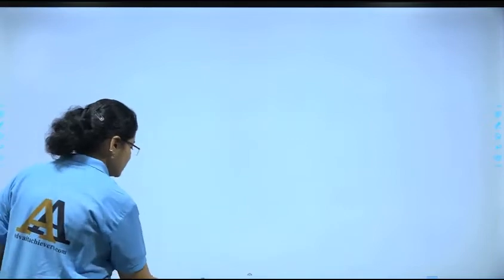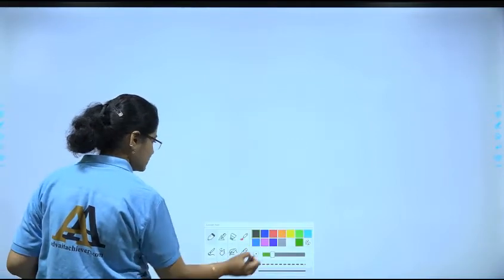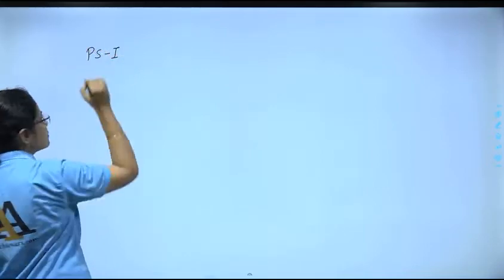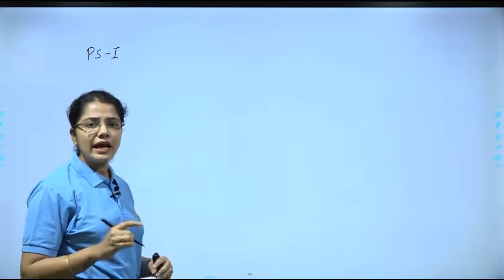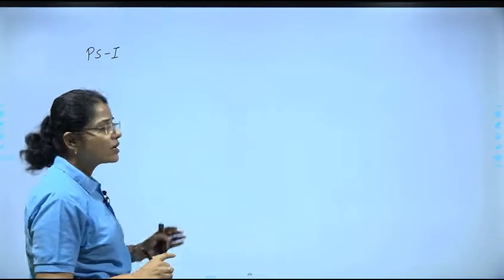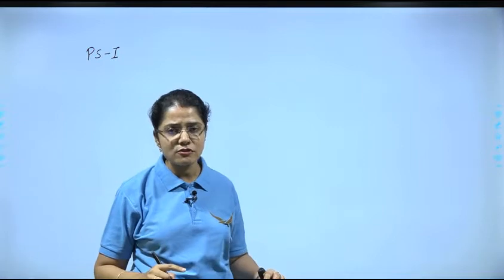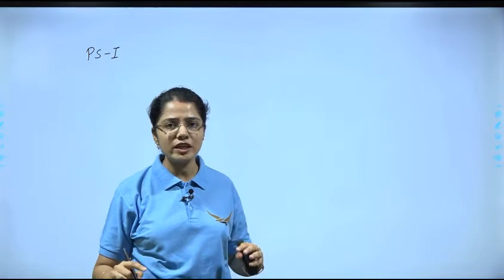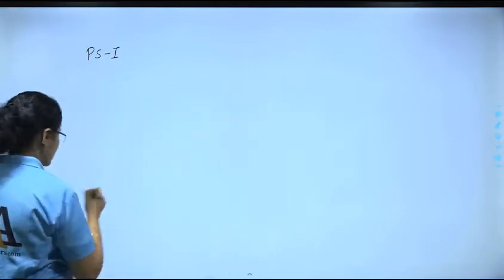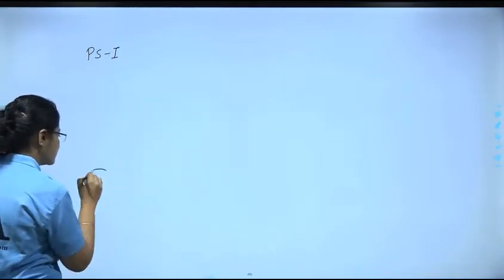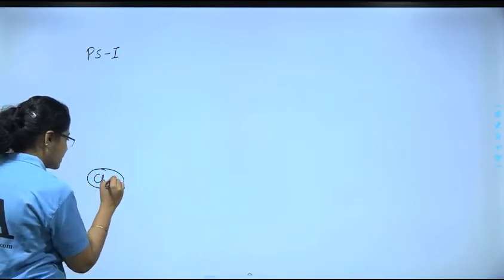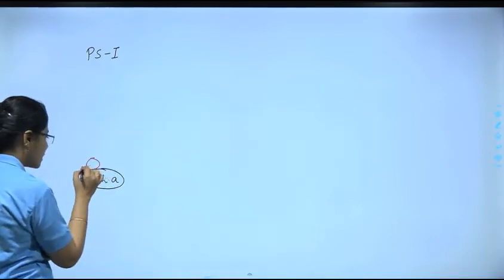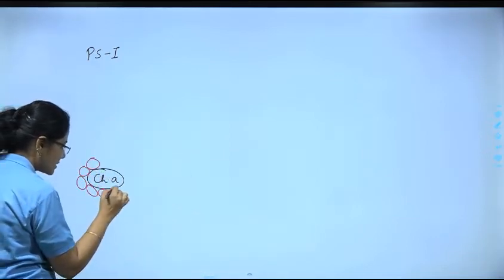So we will call this PS1. This is clear? And remember that for any photosystem, whether it is PS1 or PS2, at the reaction center it is always going to be a chlorophyll A molecule. So let us make our reaction center chlorophyll A molecules, and surrounding are the other accessory pigments.